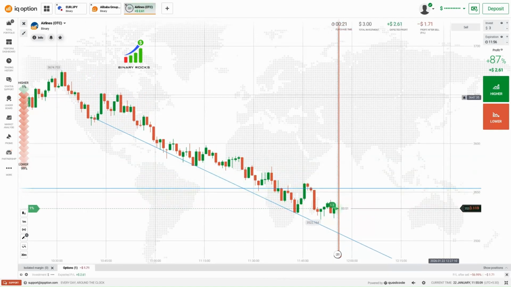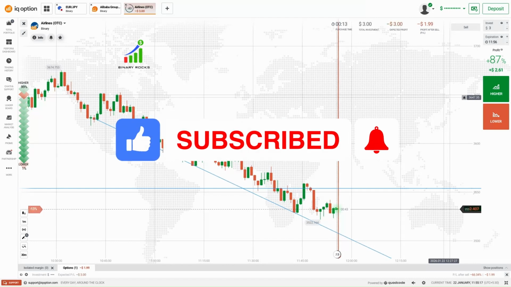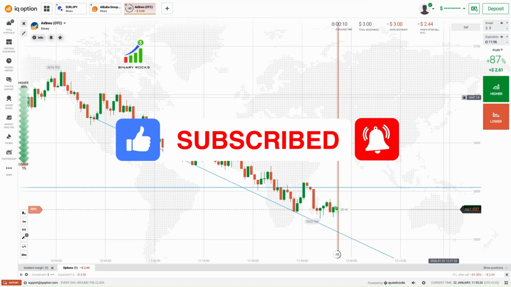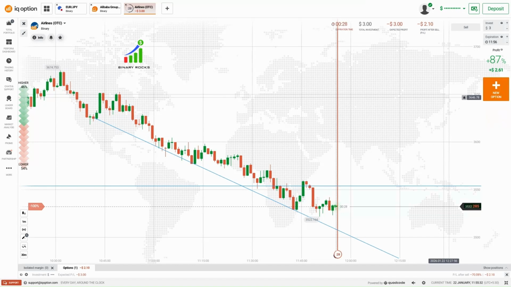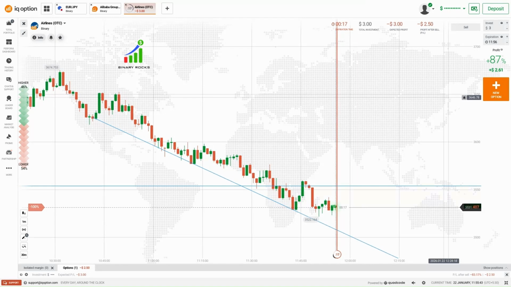Here I have gone with buyers. Why? Here you need to understand one point. Overall the trend is a downtrend, it's okay, but the area where the market is, the current situation is a buying area. Am I correct? Later what has happened, every time you are getting momentum from that particular area. So obviously you can expect a buying candle at least one. And we are not in a momentum. The momentum has been completed and the market is at the buying area. So no need to think much, and we don't have any levels to go with sellers, right? So that's the reason I have gone with buyers again.